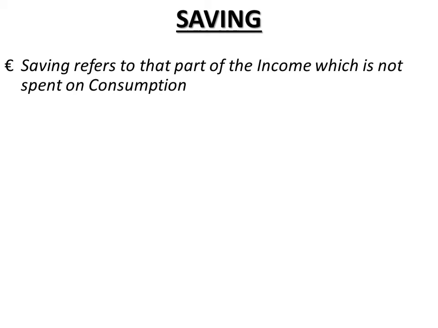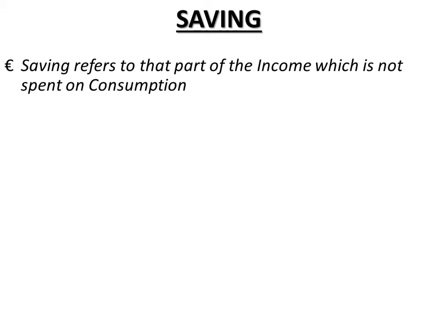Households buy consumer goods they need with this income, but they do not spend the entire income on the purchase of consumer goods. A part of the income may be saved by these people. So, saving is the income that households receive but do not spend on purchasing goods and services.